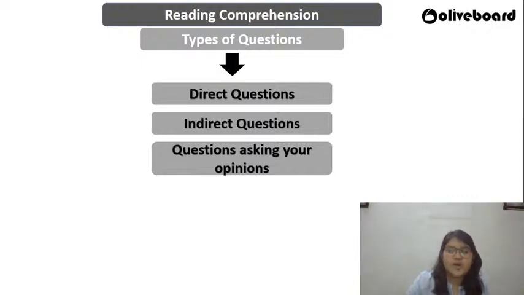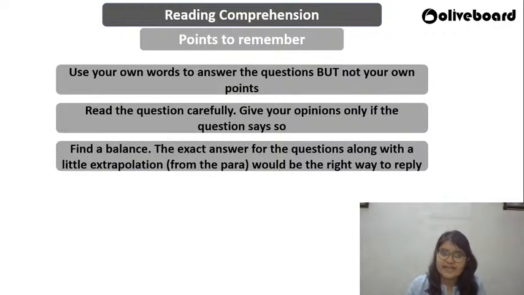So a few points to remember: use your own words again, don't repeat the same sentences that are given in the main passage. That's a very big blunder. But your own points are not required, understand that. Again, don't add some extra information that you already know. Don't substantiate your facts with other points that you have in your mind, because you would have studied a lot that's going around, so many points from the current affairs section. So you might be tempted to start writing whatever you have in store, but that's not required. You can't do that in reading comprehension or precis writing. Keep everything for essay writing.